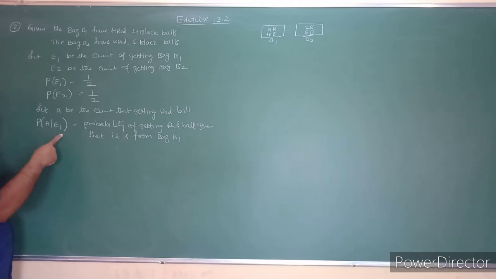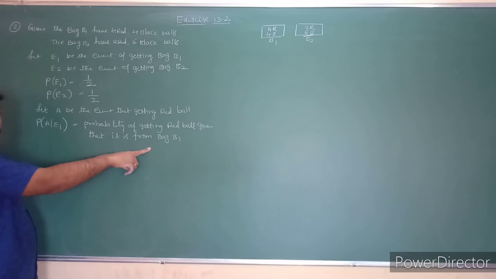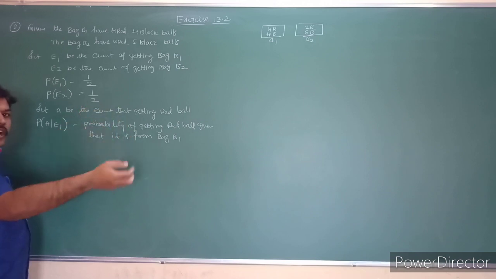So P of A given E1 is: they have already selected one bag, that is bag B1. So from that one, what is the probability of getting a red ball?